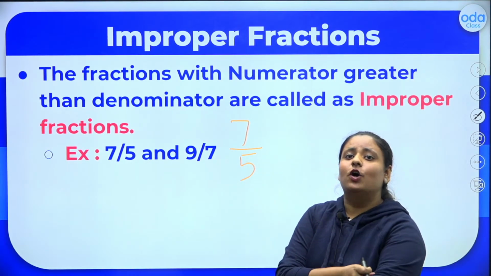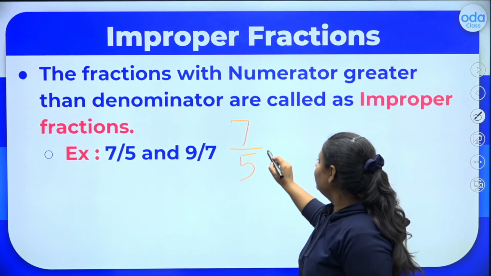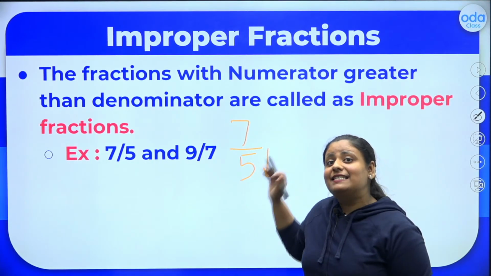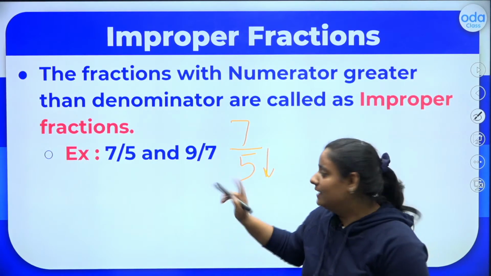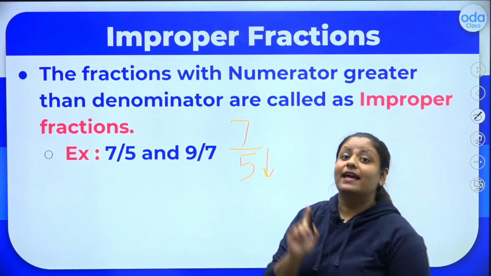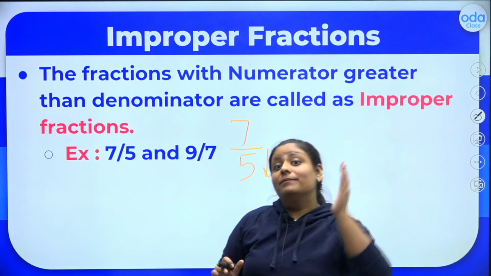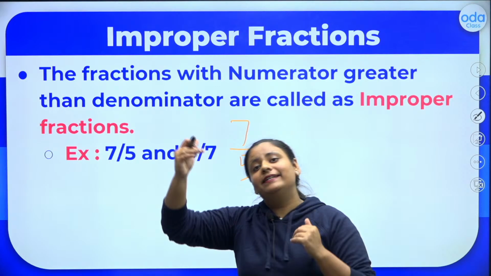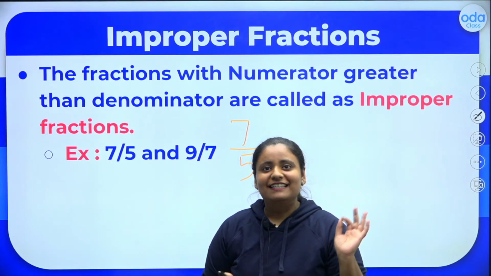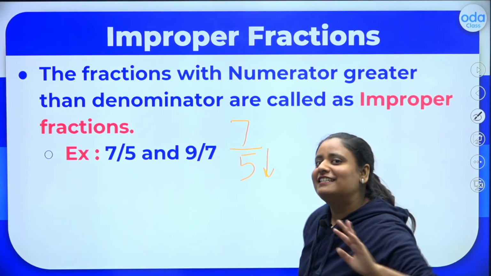Look at the denominator here. The denominator here is lesser than the numerator. That is why this is called an improper fraction. So proper, denominator greater. Improper, denominator lesser. Clear everybody? I hope it is clear to you all.